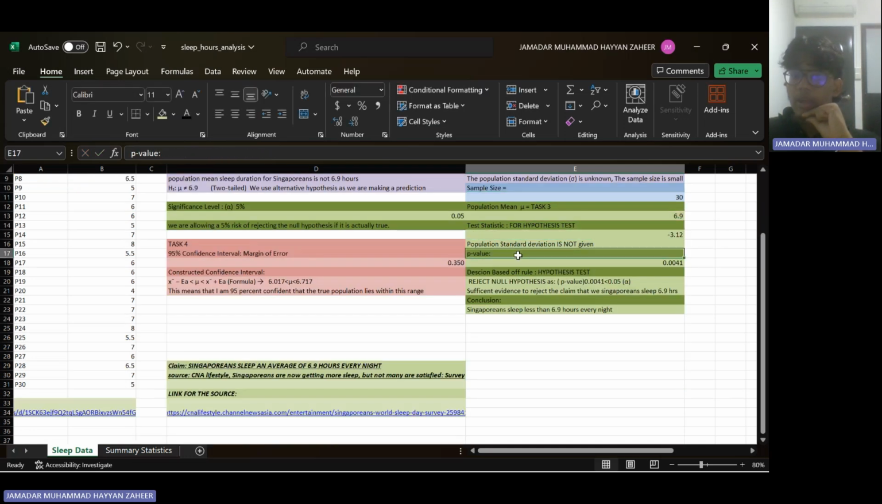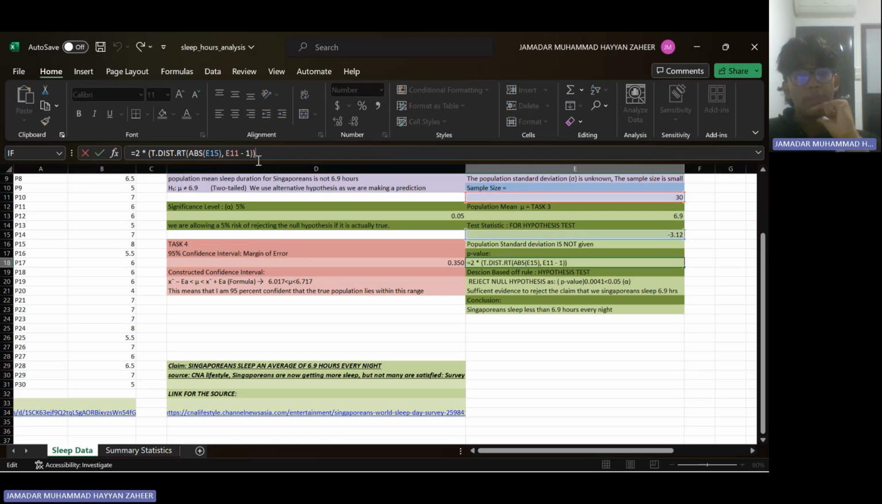Now, how do I get my p-value? This is the formula for my p-value. Equals 2 times T.DIST.RT of the absolute value of E15, which is my t-value, my test statistic, comma E11, which is my sample size, minus 1. So this will become 29.